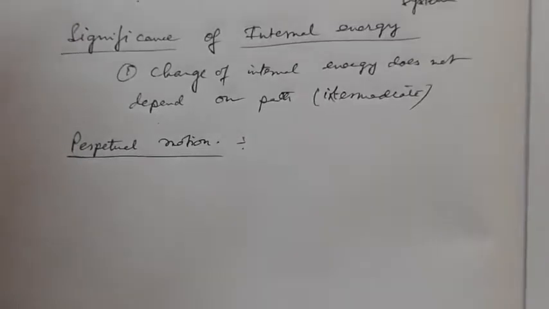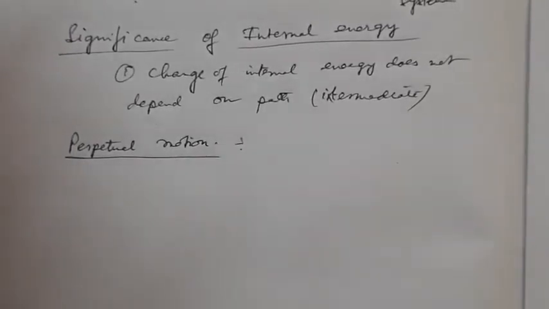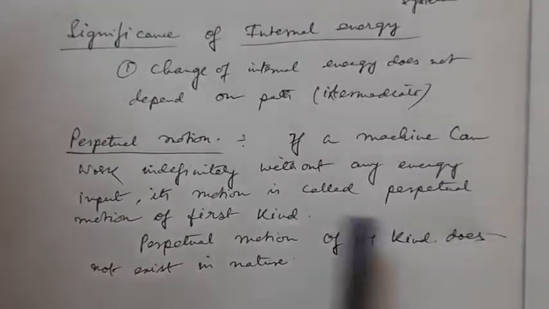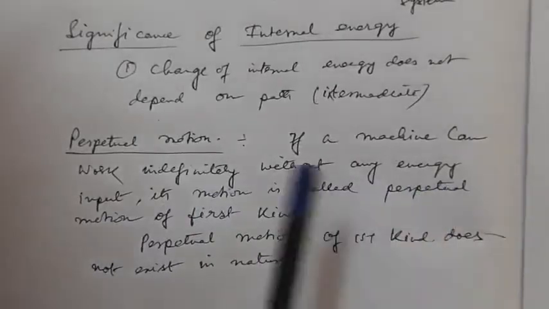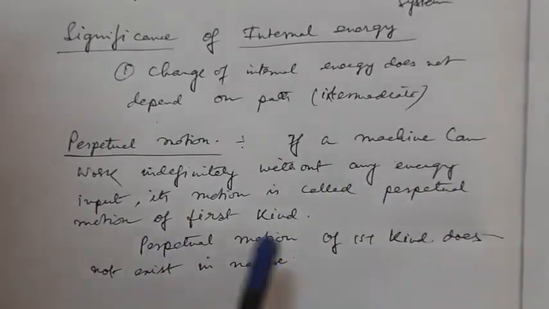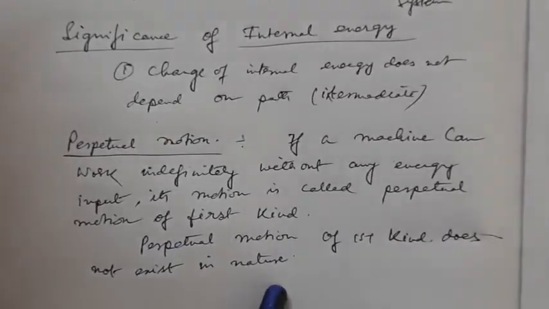Perpetual motion of the first kind is impossible or does not exist in nature. So I have written the important lines for you: if a machine can work indefinitely without any energy input, its motion is called perpetual motion of the first kind. Perpetual motion of the first kind does not exist in nature. It is a completely impossible case.